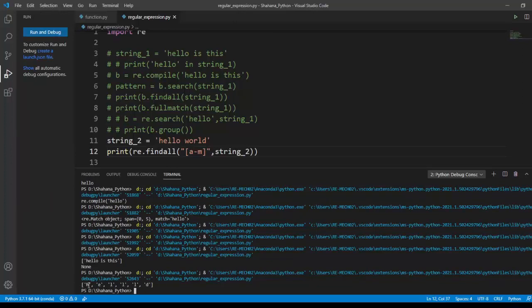We got every word that is in between a to m, starting from a and m, in a list format. This way we can use this regular expression method. Anything in between square brackets, it will check the range. For example, it may also be 1 2 3 4.